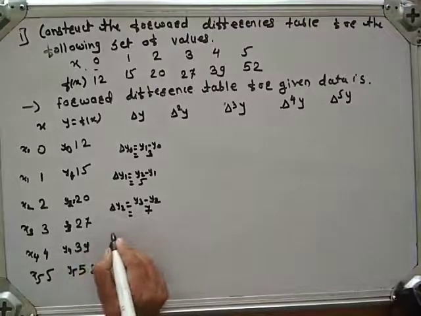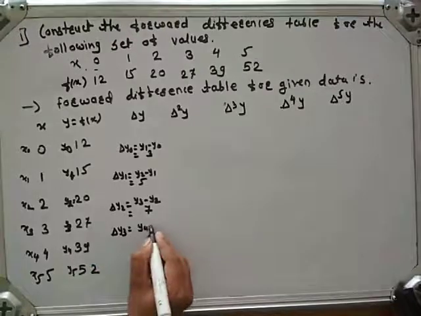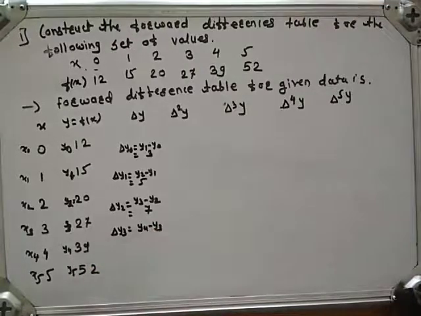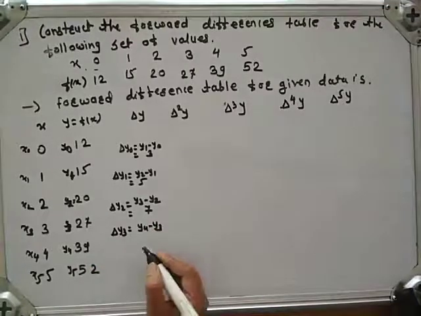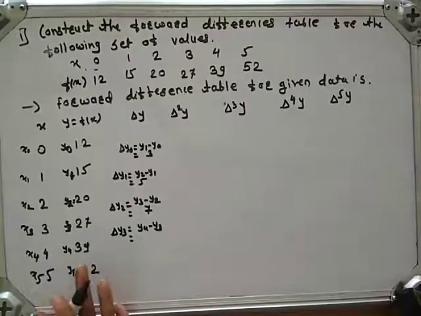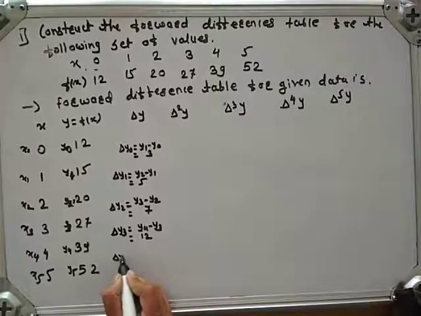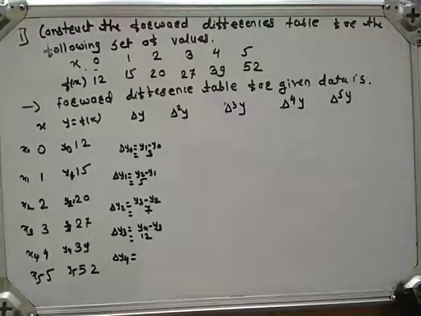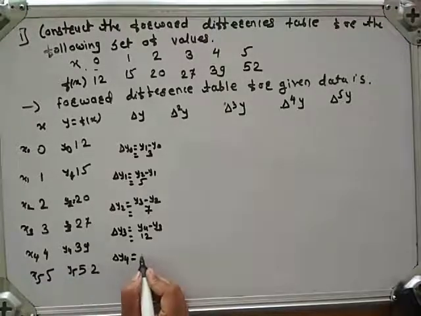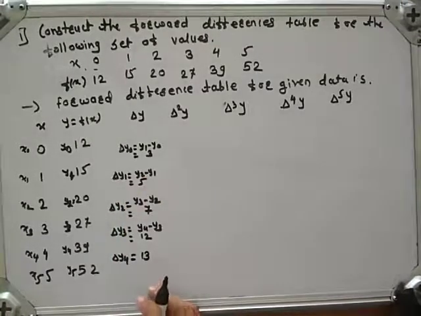Next is delta y3, which is nothing but y4 minus y3, which is equal to 39 minus 27, which is 12. Next is delta y4, which is nothing but y5 minus y4, which is 13. This is delta y.